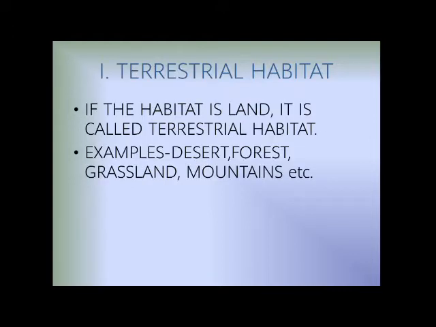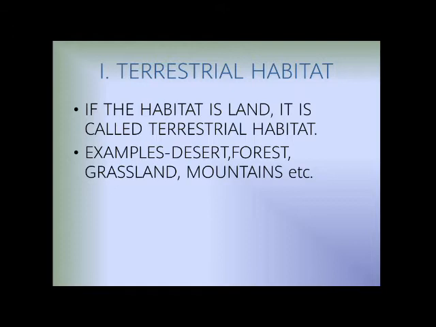Now you will see some habitats here. Number one, terrestrial habitat. If the habitat is land, it is called terrestrial habitat. Those living on land are known as terrestrial organisms, and this land place is known as terrestrial habitat. Generally terrestrial plants grow with roots in soil, and the shoots remain in air.